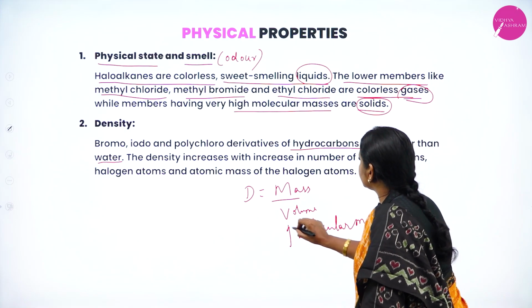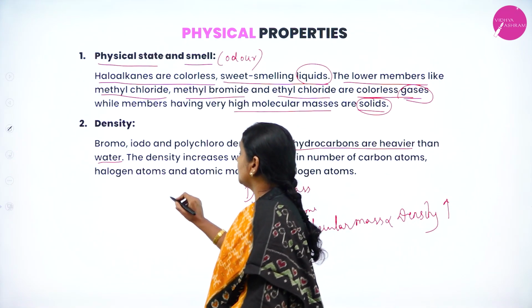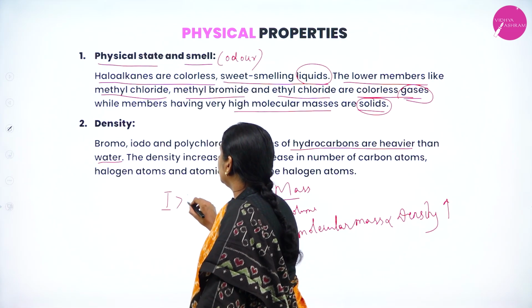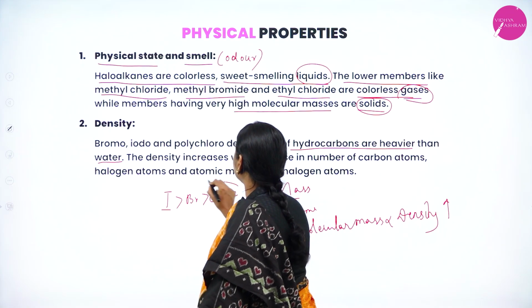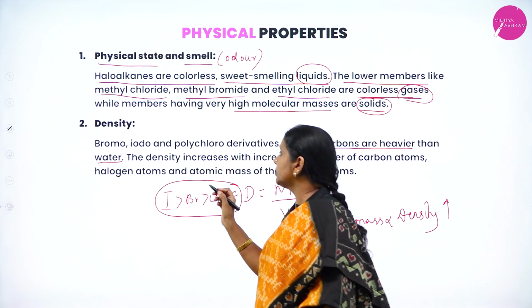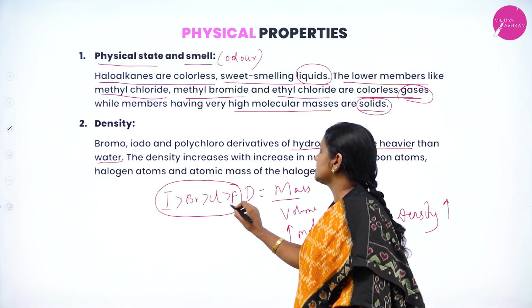As molecular mass increases, density also increases. Therefore, which has more density? Iodo, next bromo, next chloro, as well as fluoro. Alkyl iodides are denser than alkyl bromides, which are denser than alkyl chlorides, which are denser than alkyl fluorides.